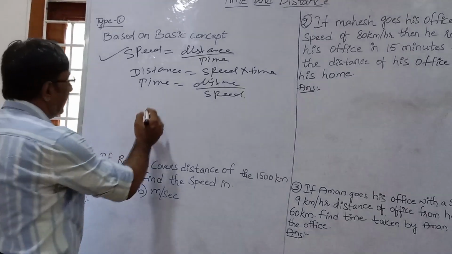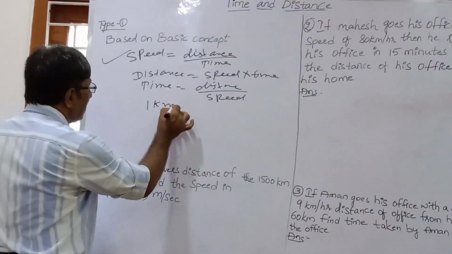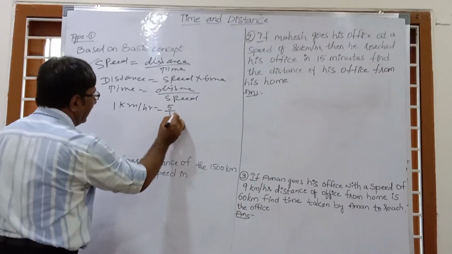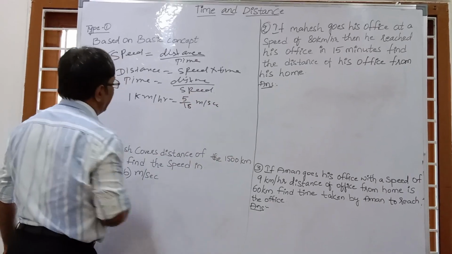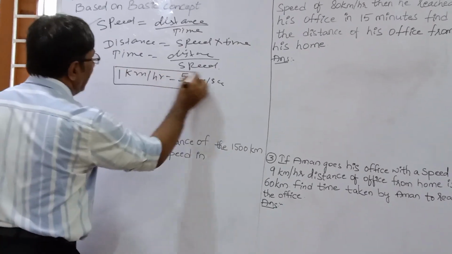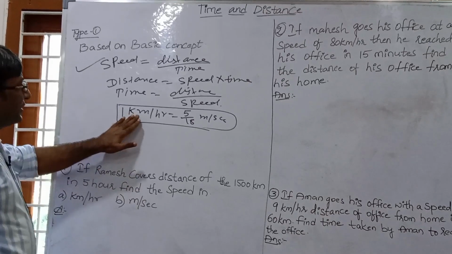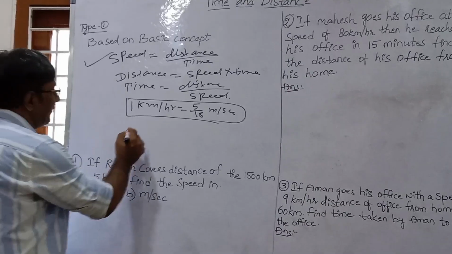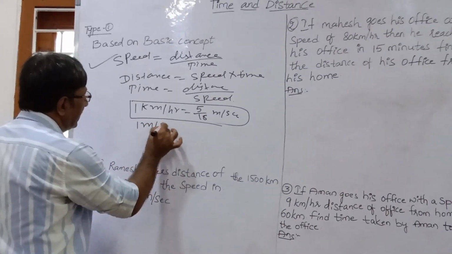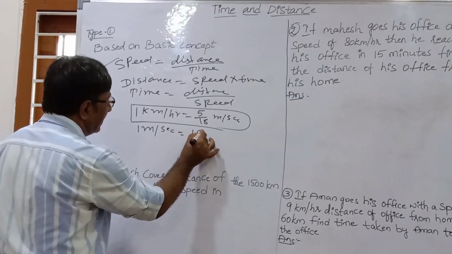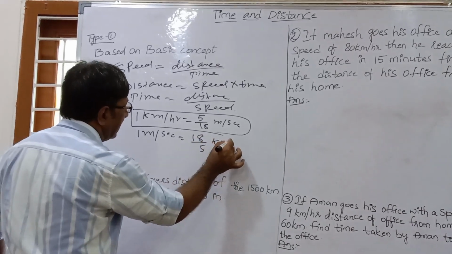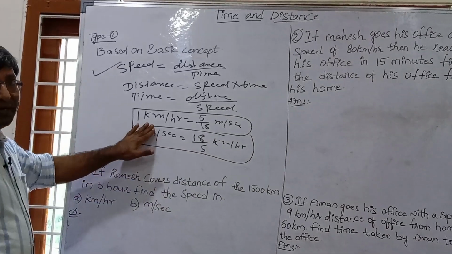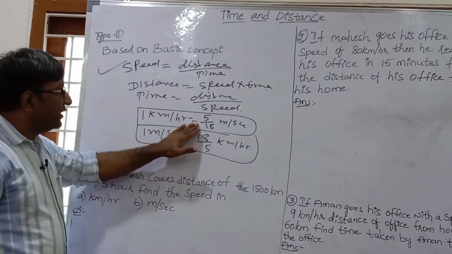So this is the relation we will use: 1 kilometer per hour equals how much? 5 by 18 meter per second. This is the important point where we have to convert. 1 kilometer per hour equals 5 by 18 meter per second. In the same way, 1 meter per second equals the reverse, 18 by 5 kilometer per hour. So this is the ready-made formula for converting kilometer per hour into meter per second.